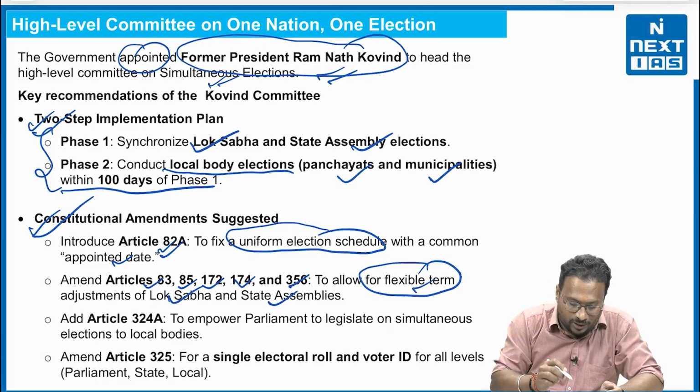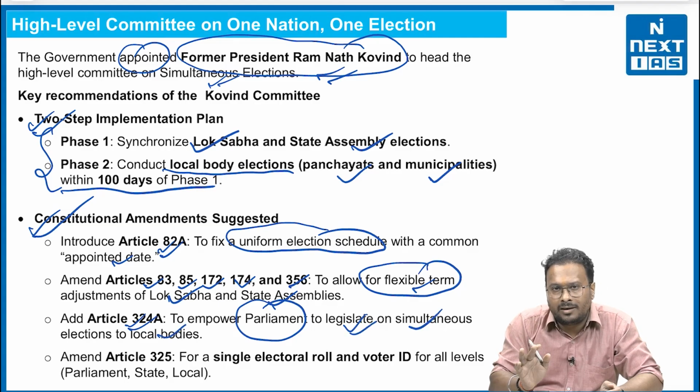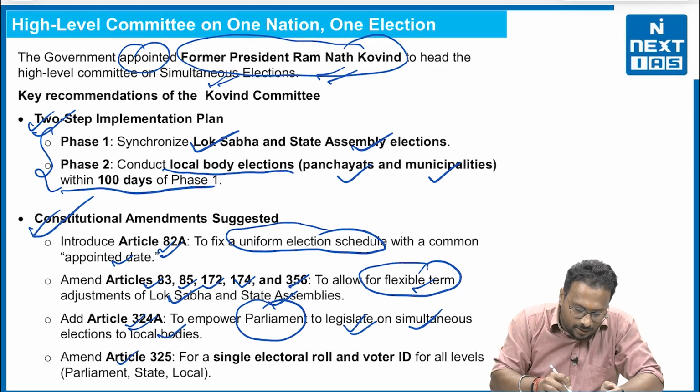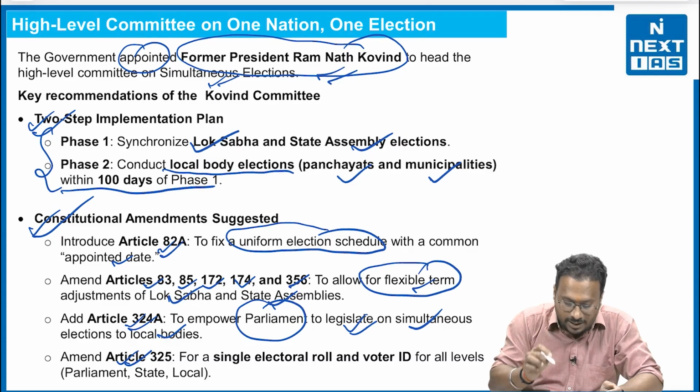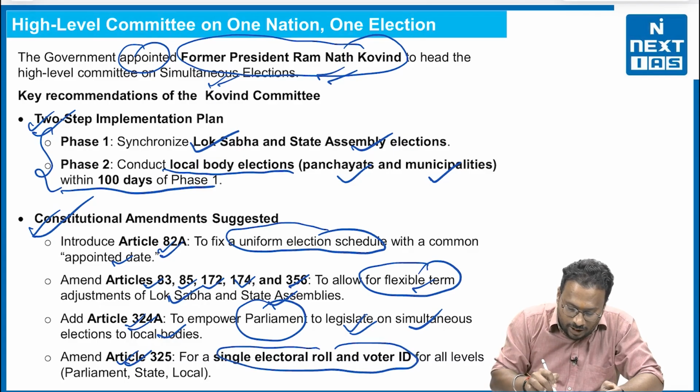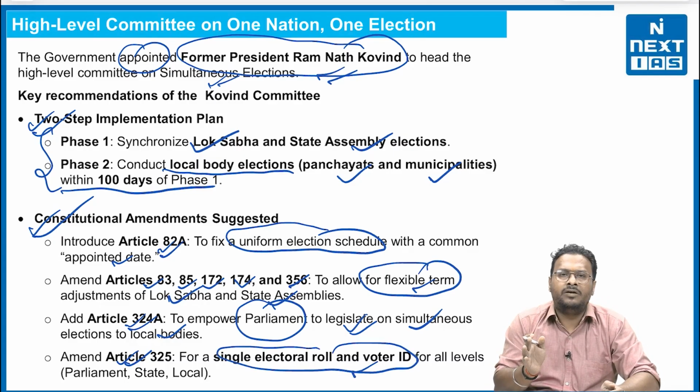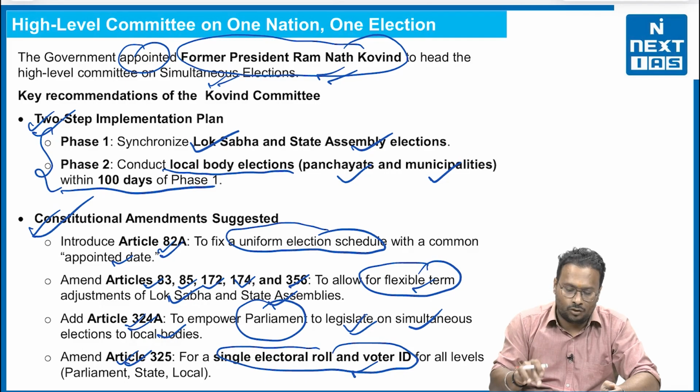They even asked to add Article 324A to empower Parliament to legislate on simultaneous elections to the local bodies. And at last, they asked to amend Article 325 for a single electoral roll and voter ID for all levels, that means Parliament, state and the locals.